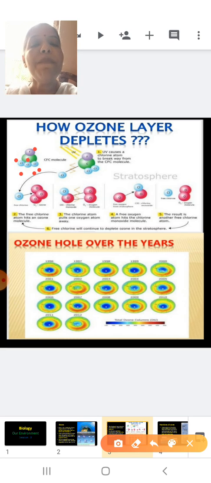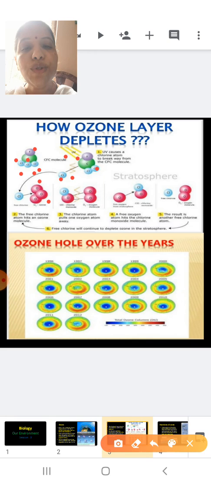And when it rises high up into the atmosphere, UV radiation brings about the splitting of our CFC. How does it bring about the splitting? You can see this is a UV radiation. It is striking our chlorofluorocarbon here, and it is releasing a chlorine atom. You can see here there is a chlorine atom which is released. Now this chlorine atom goes and attacks our ozone molecule. You can see this is my ozone molecule here, and the chlorine is coming and attacking it.